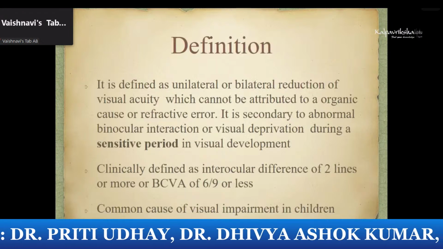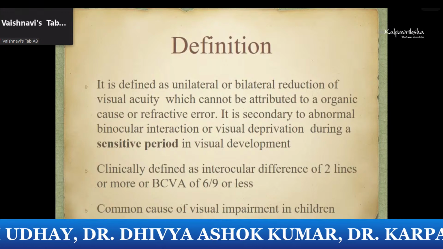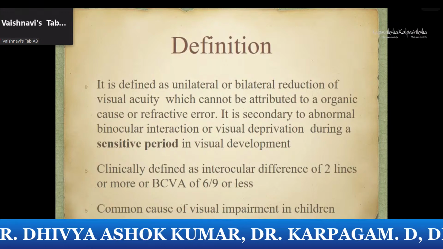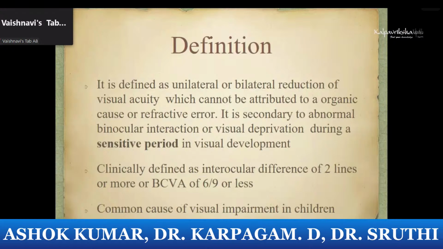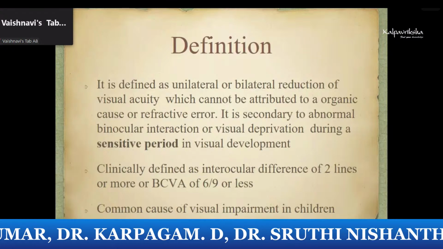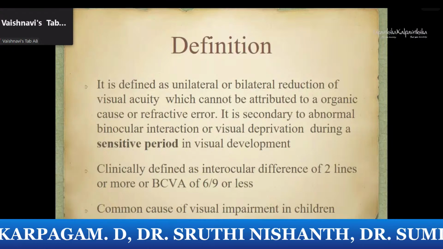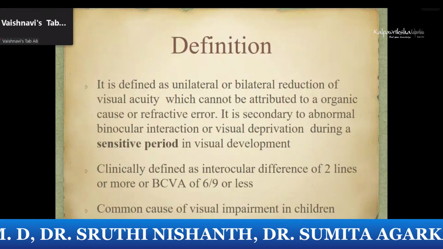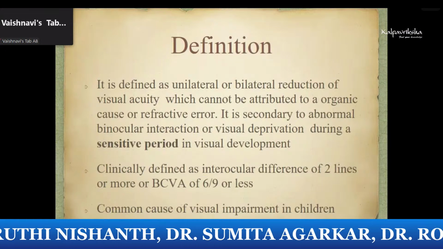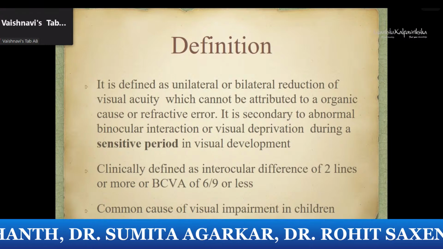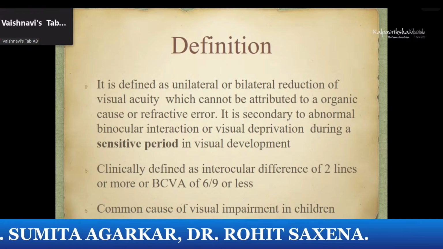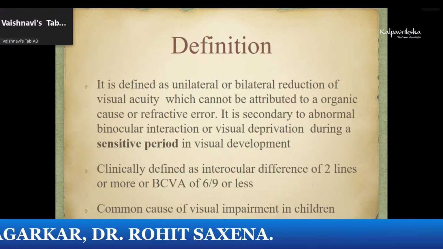By definition, amblyopia is unilateral or bilateral reduction in visual acuity, which cannot be attributed to an organic cause. It is secondary to either an abnormal binocular interaction or visual deprivation during a sensitive period in the visual development. Clinically, it can be defined as an interocular difference of 2 lines or more, or a best corrected visual acuity of 6/12 or less.